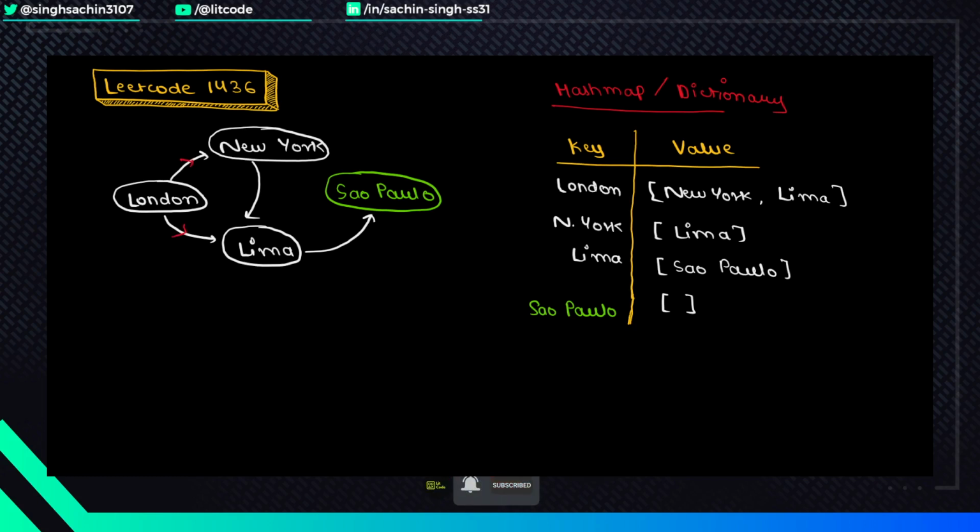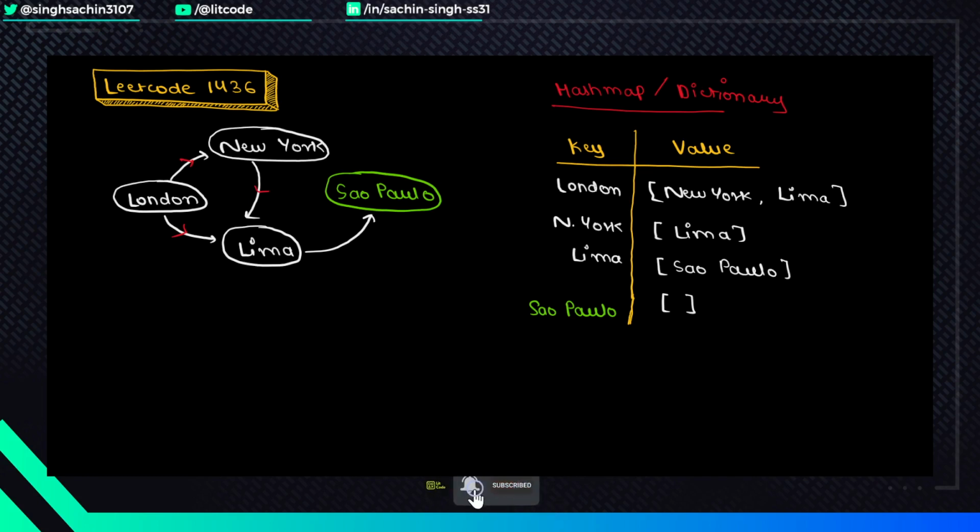Because it is coming out of London. So this is an outgoing edge from London to New York. Then New York has an outgoing edge to Lima, and so on and so forth. If you see Sao Paulo, we don't have any outgoing edges from it. It has an incoming edge, but this is not what we're concerned about.